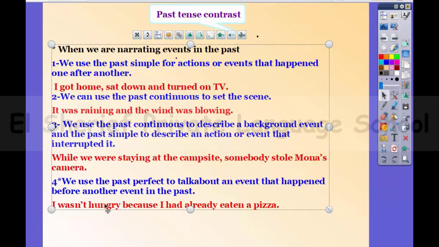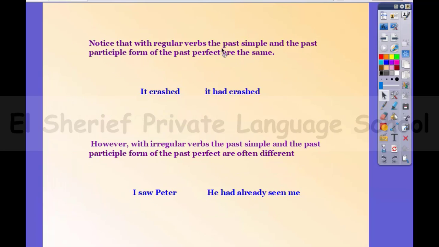So notice here that with regular verbs, the past simple and the past participle form of the past perfect are the same. Yes, crash, okay, crash is a regular verb. So the second form of it is the same as the third form of it. So crash, crashed, crashed.